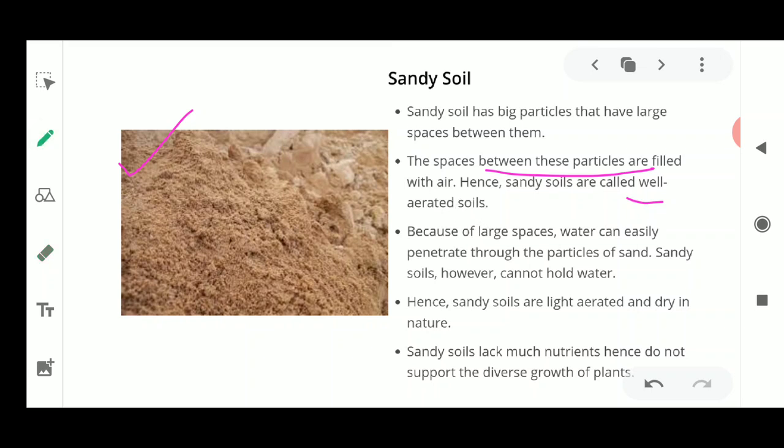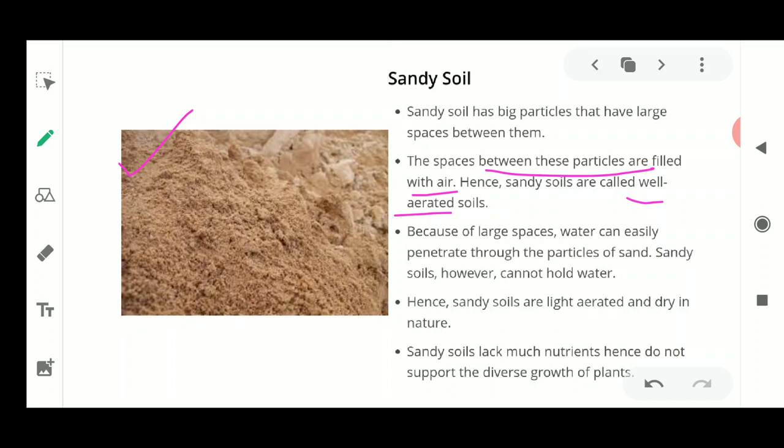We know that air is present in between the soil particles, because this air is required by the plants. The plants absorb air, carbon dioxide, and water from in between the particles. This is the reason the sandy soil is well aerated soil, meaning it contains air in between the particles, and this is the only reason you can feel each and every particle of this soil.